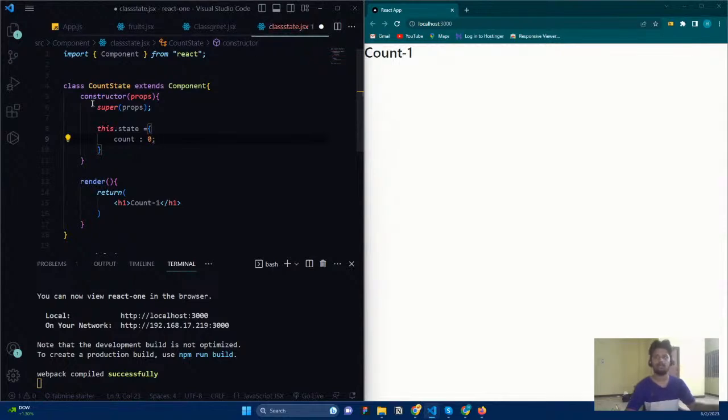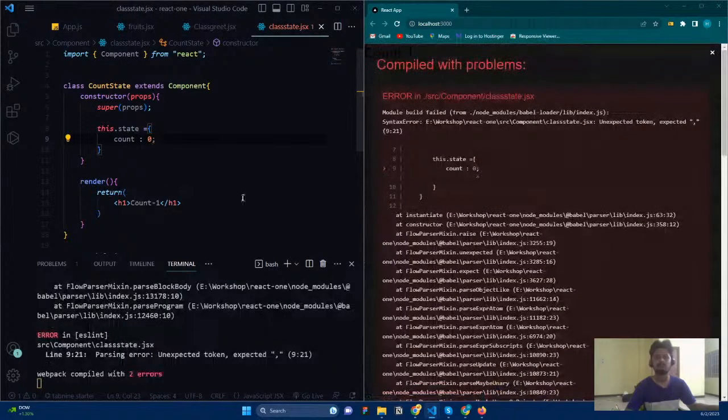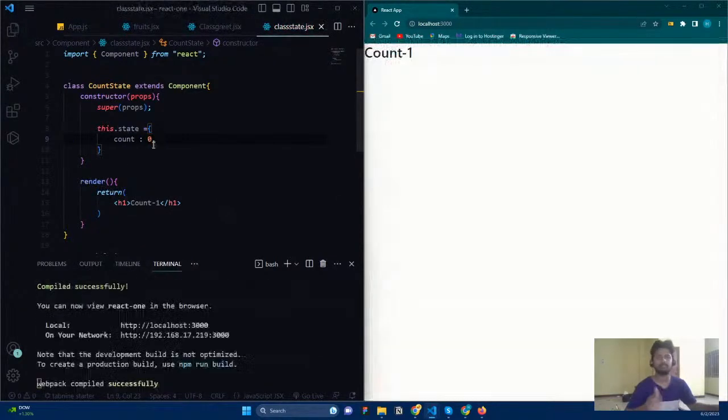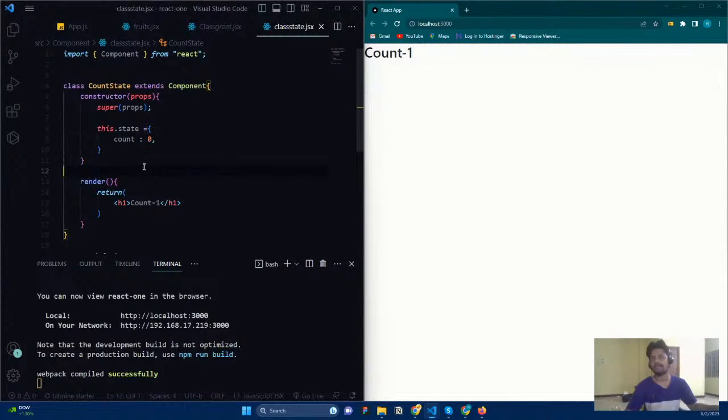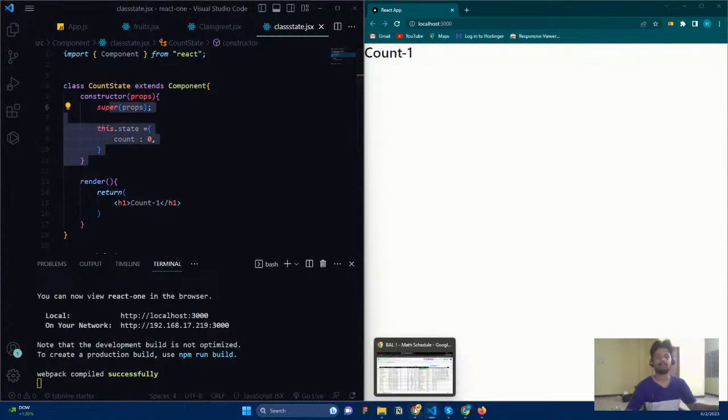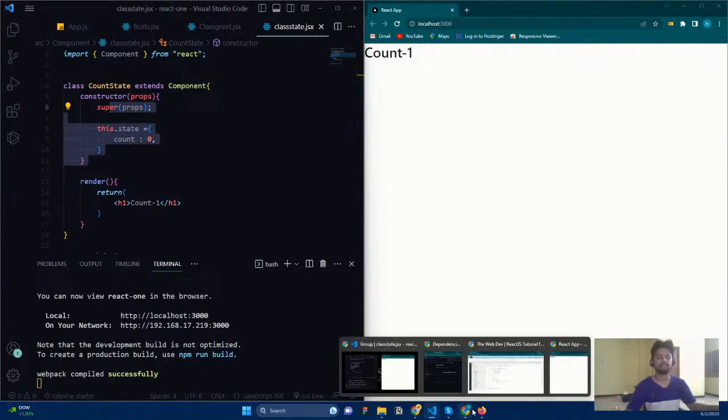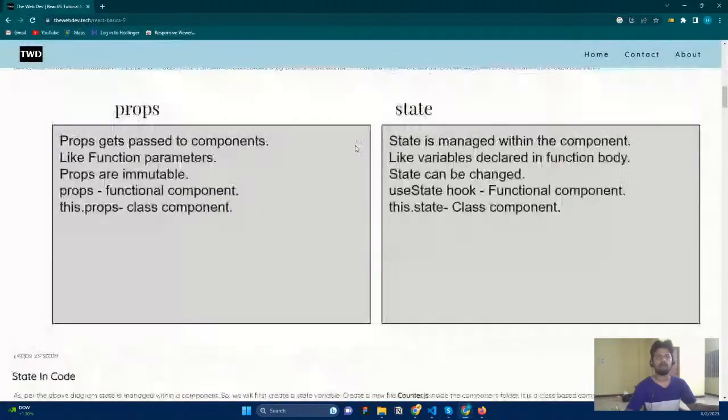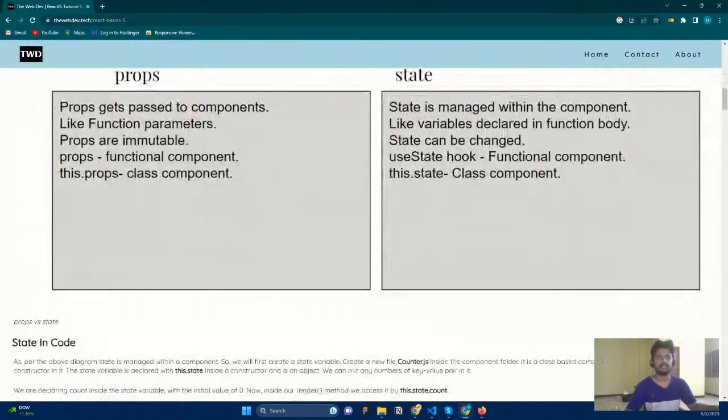Okay. So now if I want to access this object, let us come here. We all know how to access an object, right? So, as you can see, in a class component, if you want to access the state, you need to use this.state and whatever state name you have given.